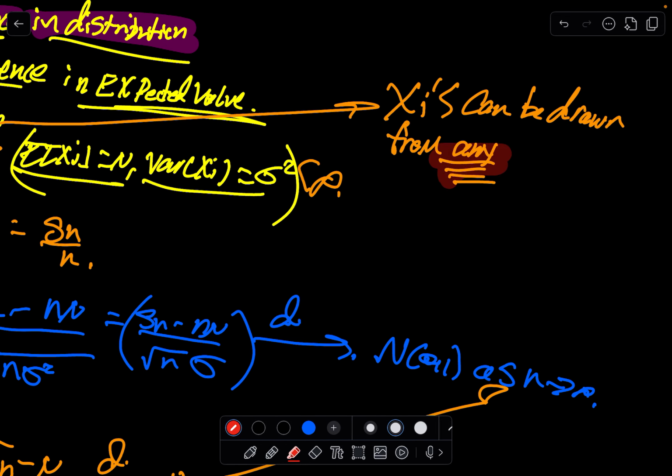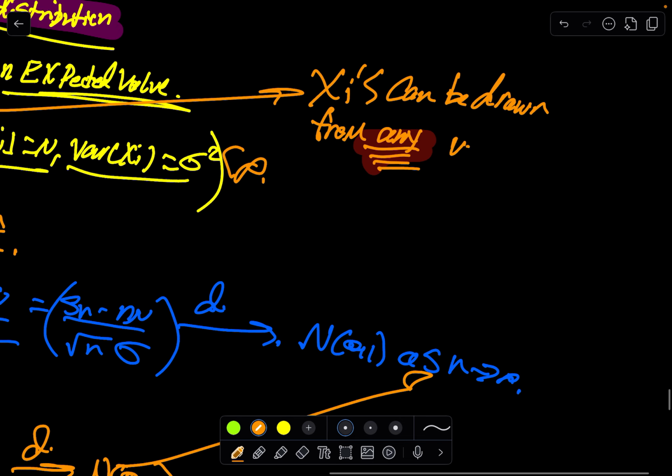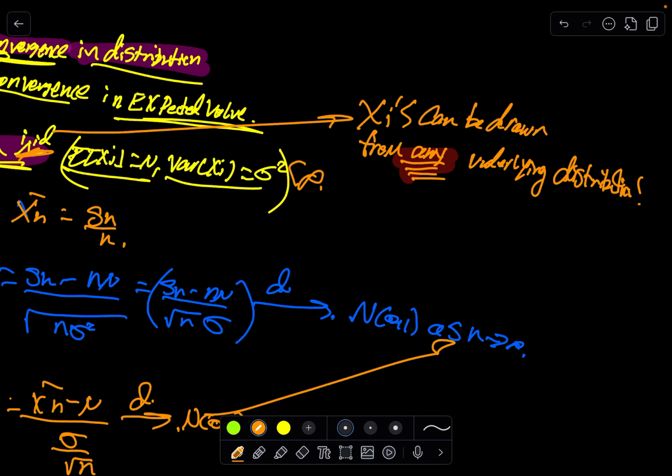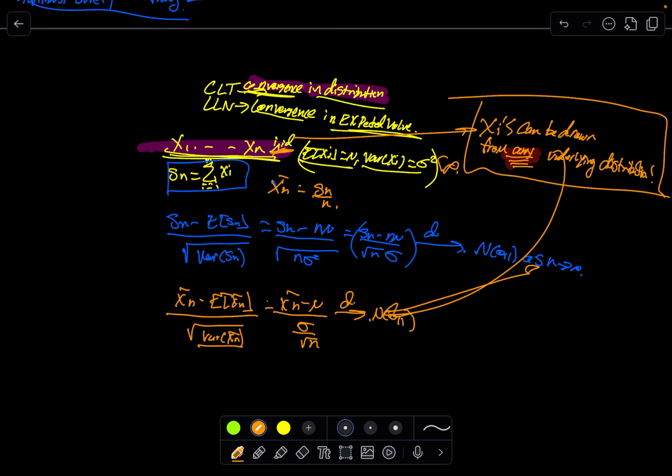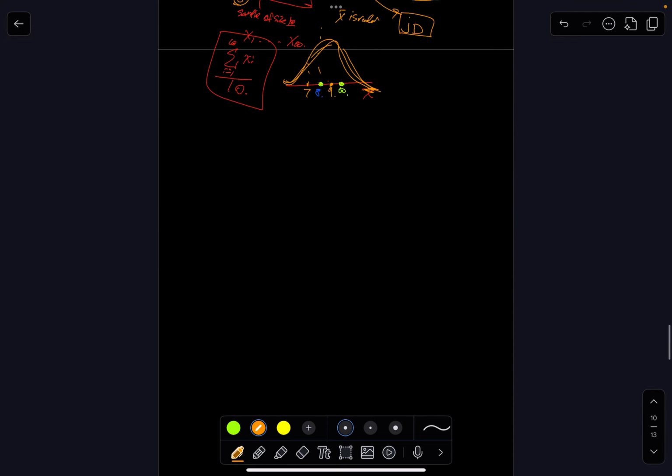From any underlying distribution. That is the key. And this will also hold. So that's the central limit theorem 101. I'm not going to prove it or anything, but that's the idea. Hopefully that was pretty useful.